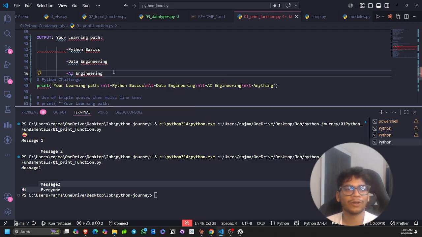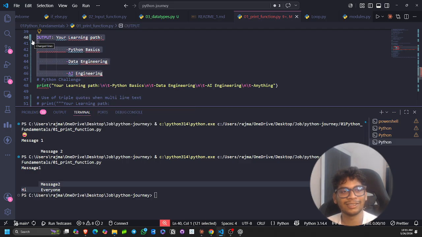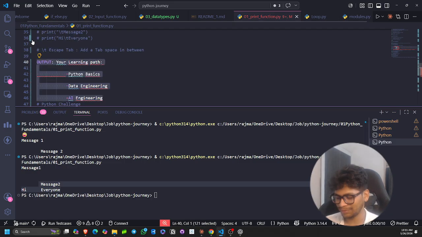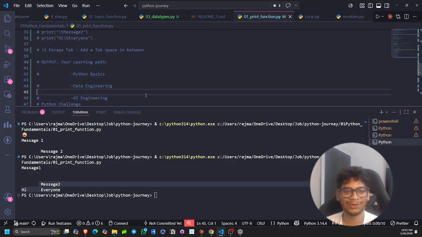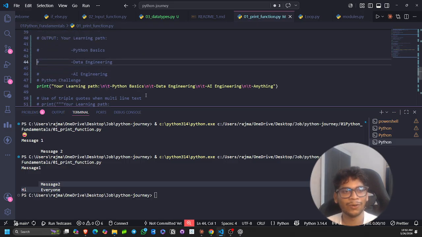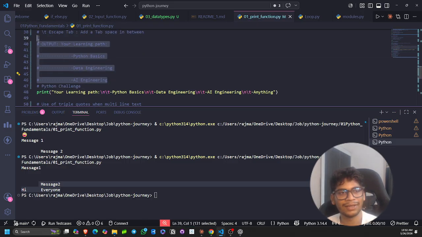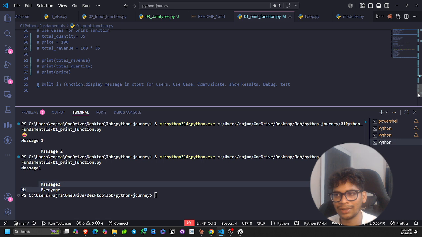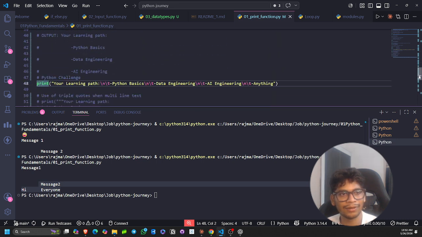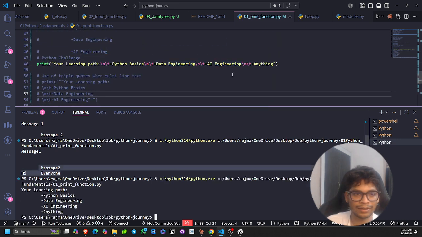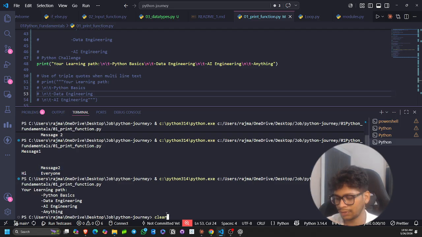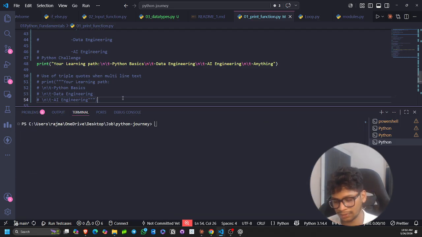Okay, so what we are expecting is this. I will comment it out. Oh, sorry, I always make a mistake here. You guys, please don't do this. Okay, so now what we are expecting is this output: from Python basics, data engineering, AI engineering. Now I'll run this code. Let me clear first. Now Control R.